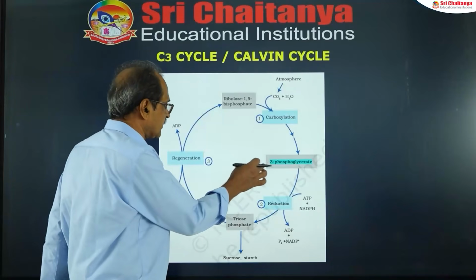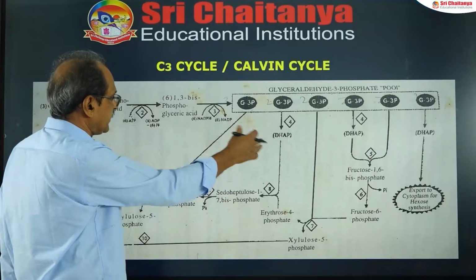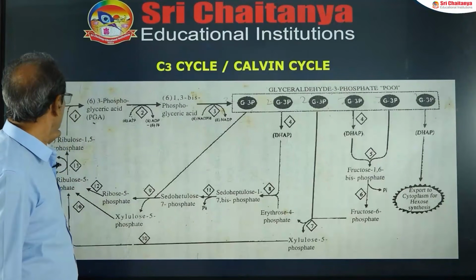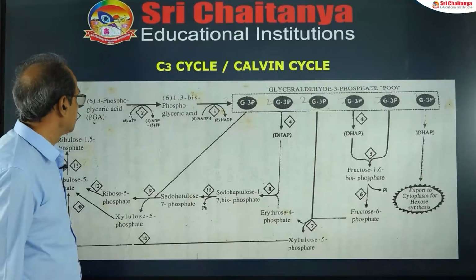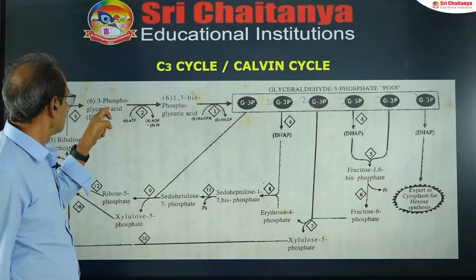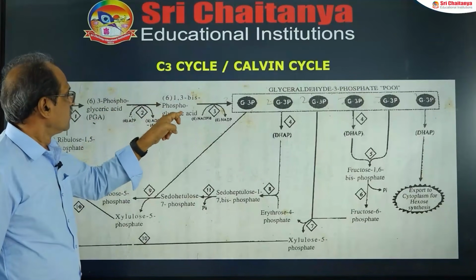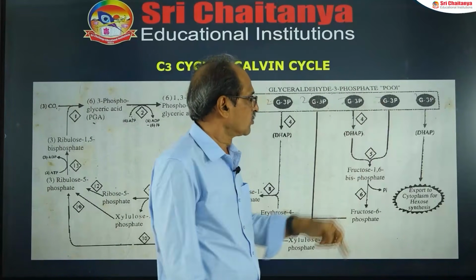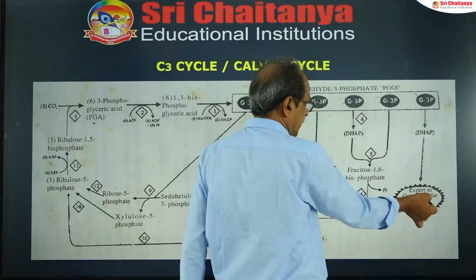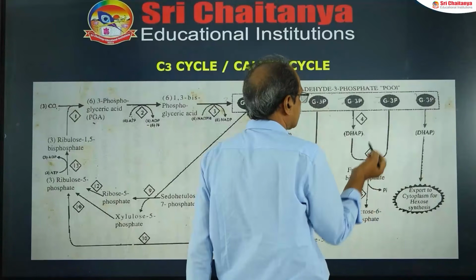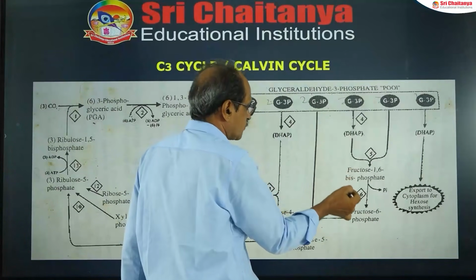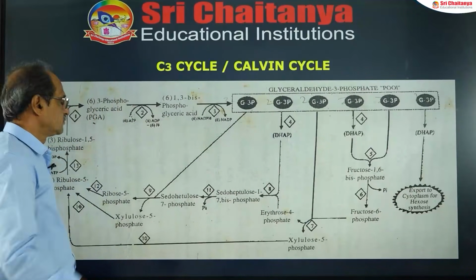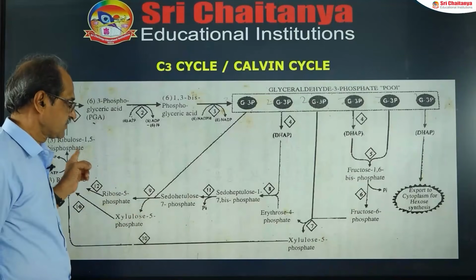This is actually a shortcut. If you want, I can give you the detailed one also. Here, I consider 3 carbon dioxide molecules at a time. The first stable product is 3-phosphoglyceric acid, 6 molecules, which become 1,3-bisphosphoglyceric acid, and are reduced to 6 trioses, out of which 1/6 will be exported to the cytoplasm for sugar synthesis. The remaining 5/6 of triose phosphates are converted to 3 molecules of RuBP. This is the regeneration phase.